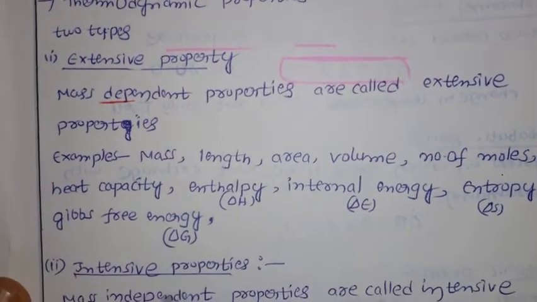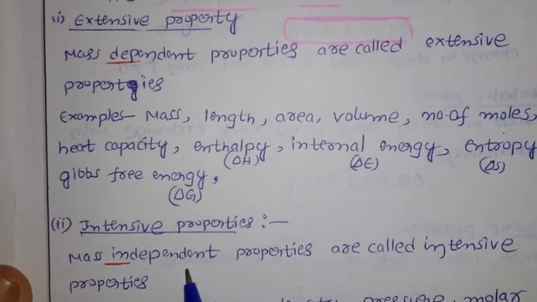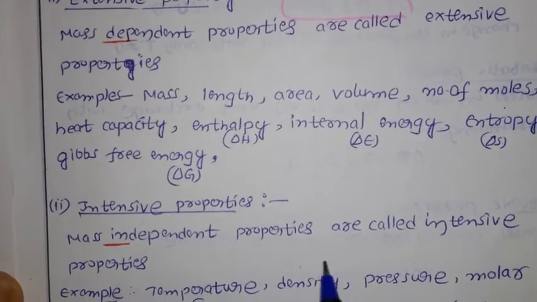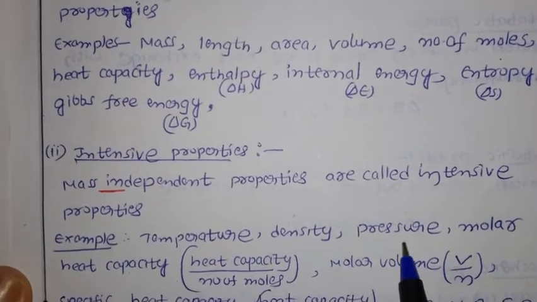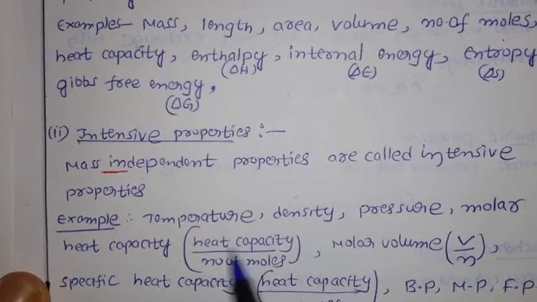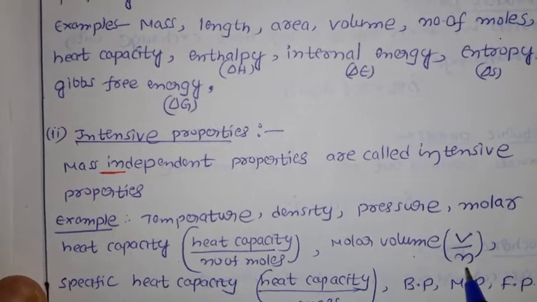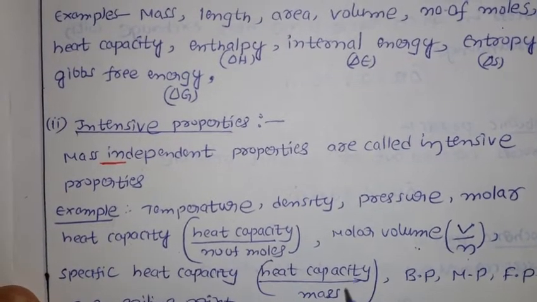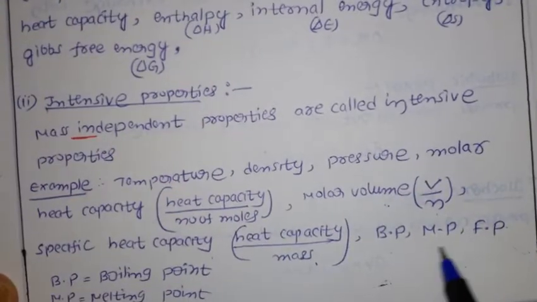Next, along with the examples, intensive properties. Here, mass independent. So extensive properties are dependent, intensive properties are independent. Mass independent properties are called intensive properties. For example, we have temperature, density, pressure, molar heat capacity. What is that? We will discuss. It means heat capacity divided by the number of moles. Molar value means simply if volume is divided by the number of moles, you get molar volume. Specific heat capacity means if you divide heat capacity by the mass, you get specific heat capacity.